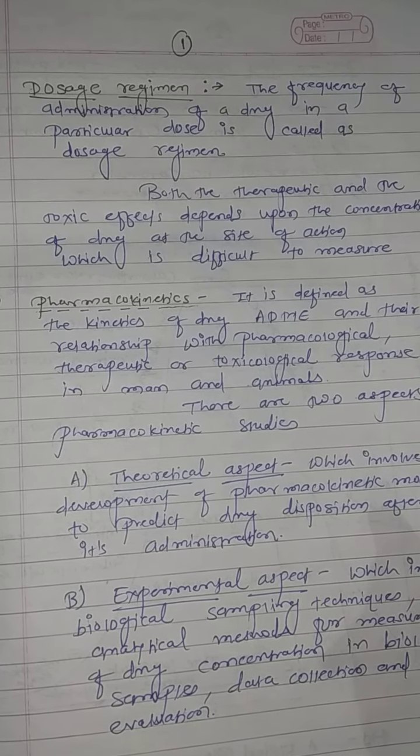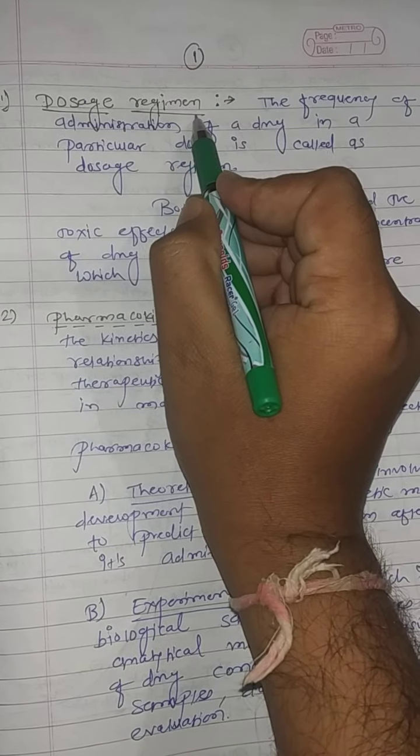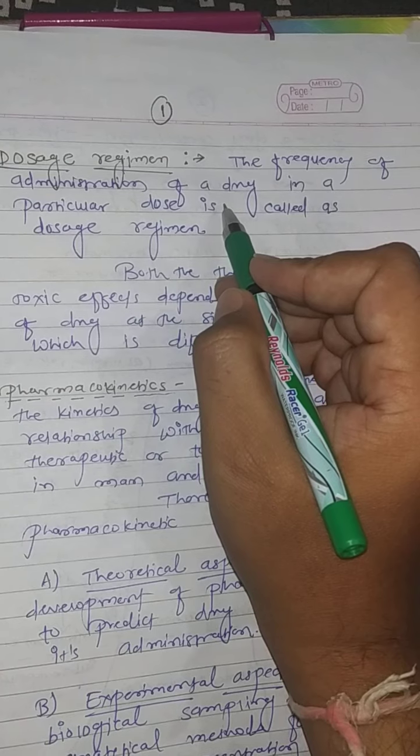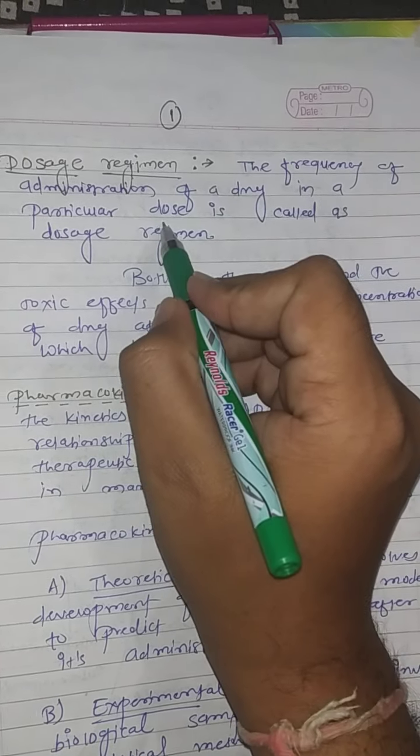So first one is the dosage regimen. Dosage regimen is the frequency of administration of a drug in a particular dose. It means how many times one can administer a drug in a particular dose.